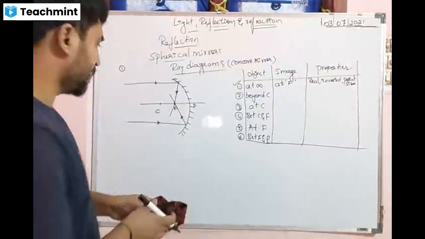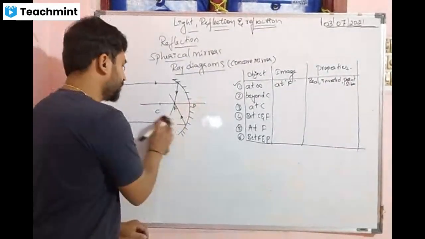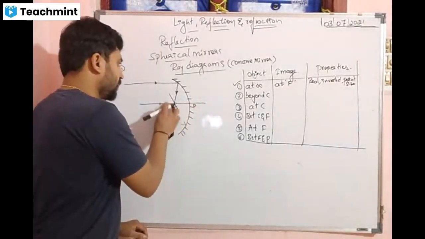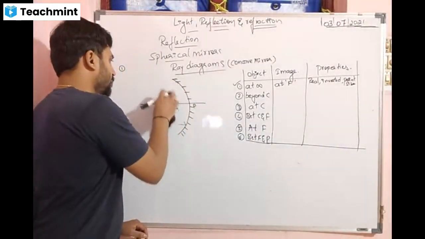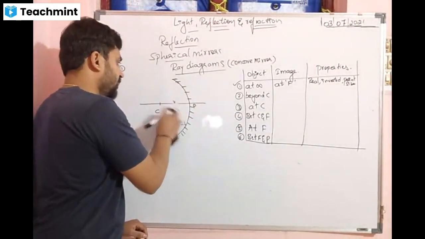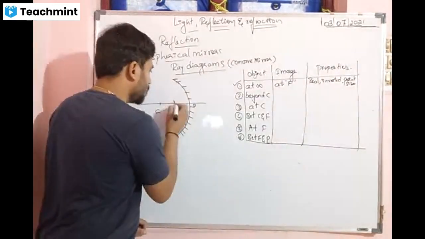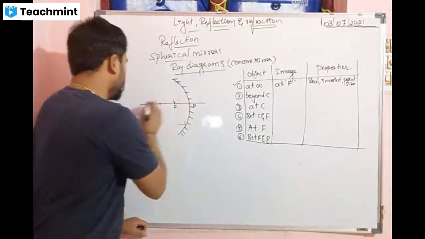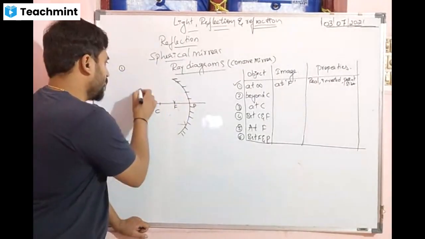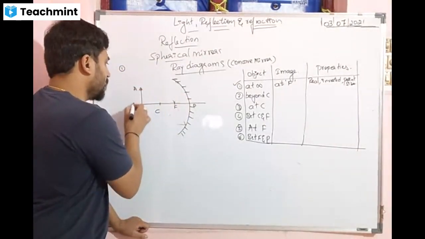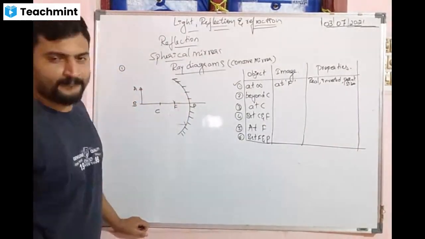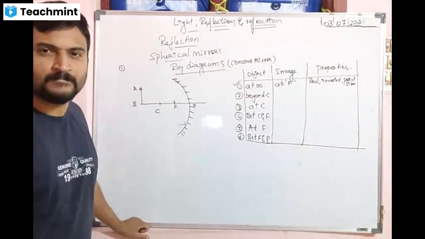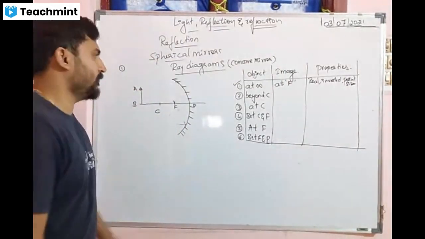Second, what is second? Beyond C. Beyond C means the object is here. So the name of the object is AB.